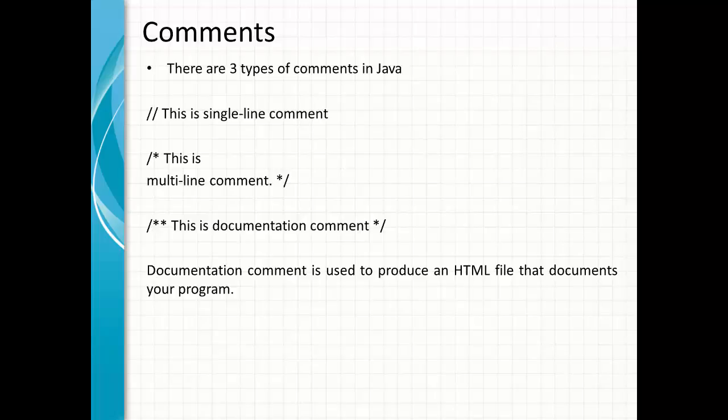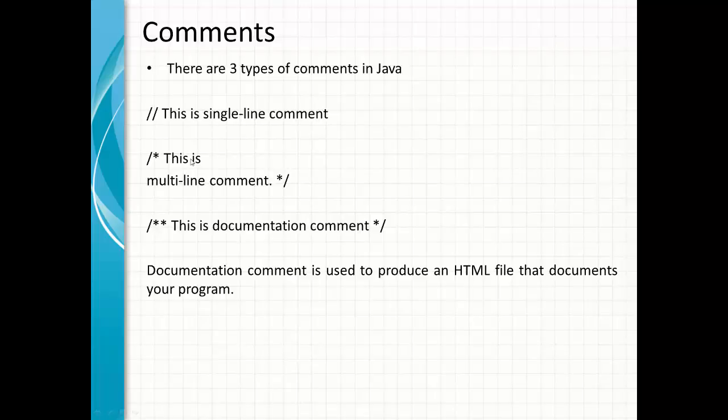Now let us quickly discuss comments. There are three types of comments in Java we can give. First one is a single line comment. If there is only one line and you want to comment that line, simply put two front slashes, and the compiler will simply ignore that. It will not compile that line.